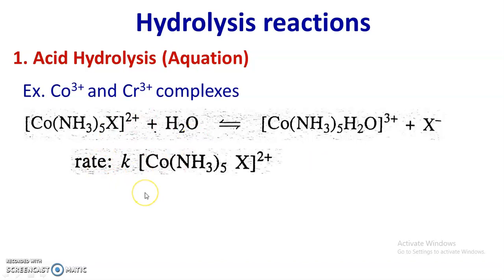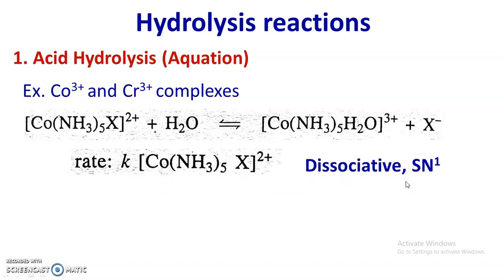Now the rate of this reaction depends upon the concentration of the metal complex and is independent of the concentration of water. This is a first order reaction. At the same time, in the slow step there is an involvement of only one species, that is the metal complex, and therefore this is a dissociative SN1 reaction. It follows dissociative mechanism and SN1 reaction.